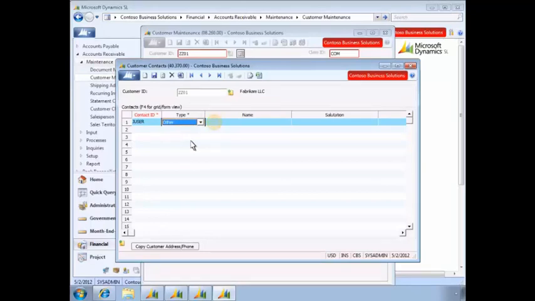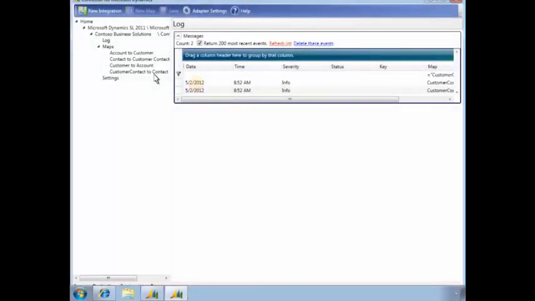He adds a contact name and salutation, and copies the address and phone number from the main account. Then he adds an email address and saves the new contact. Just as before, the connector works behind the scenes to pass data automatically from one system to the other, so that each is always up to date.